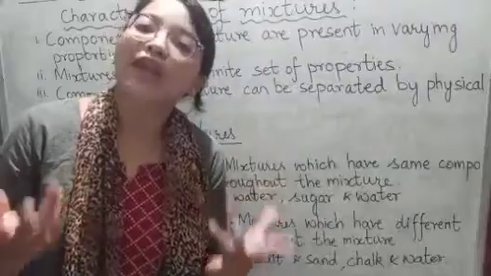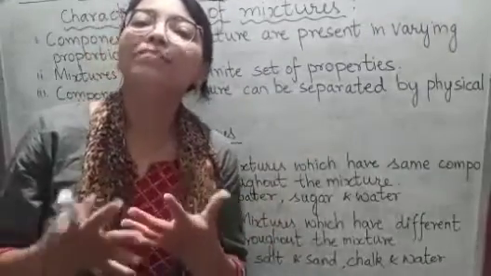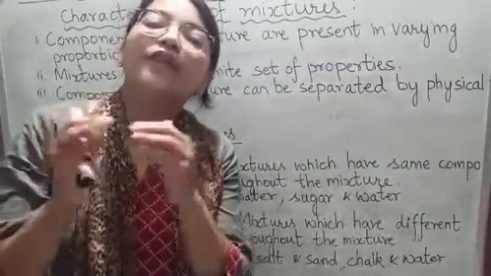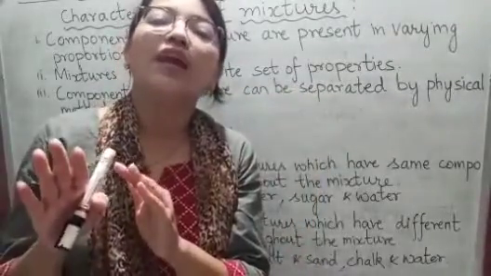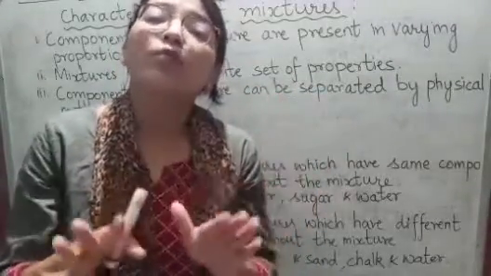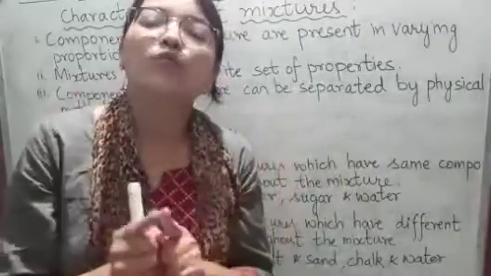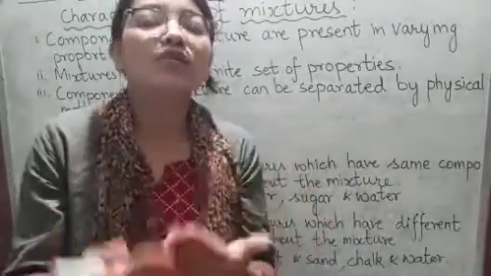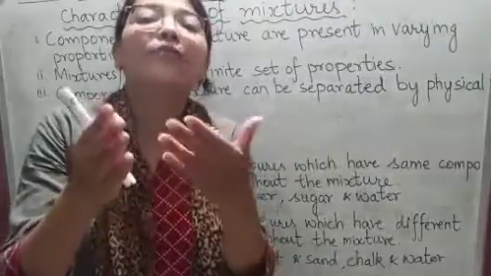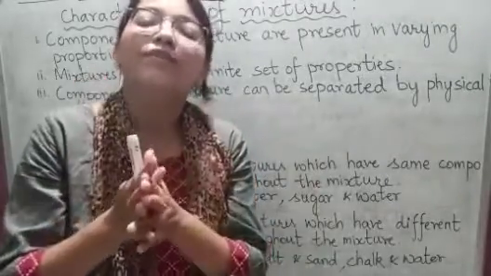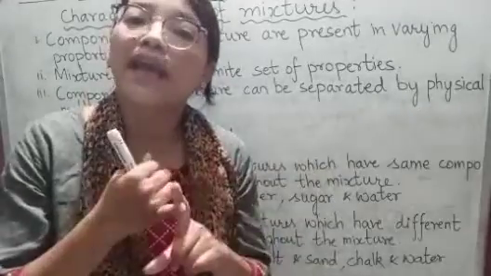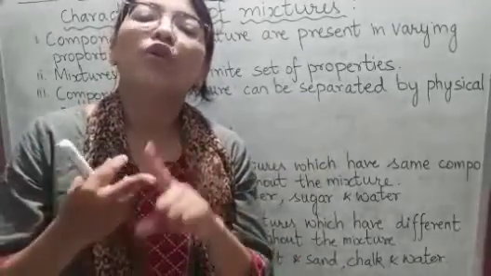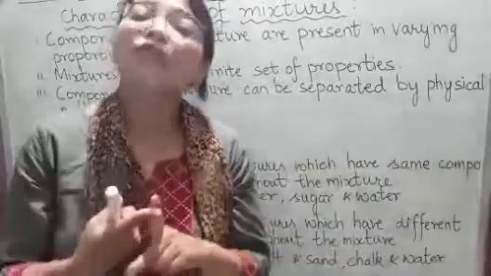Air is a mixture of gases, and we cannot see particles or different types of gases in the air. They have the same composition. That means we cannot see different particles in the mixture. Then that mixture is known as a homogeneous mixture. For example, air, salt in water, alcohol in water.